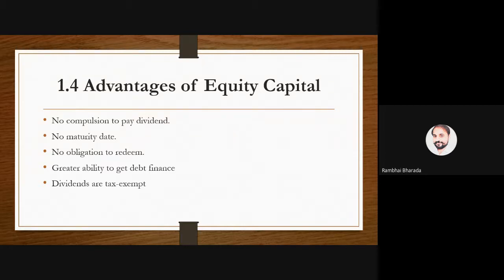this represents that you have the capacity that if the bank grants you a loan, you can repay. Similarly, from the point of view of the company, if the company has equity shares, it represents the capability of the company to repay the debt finance. So are we clear about the fourth advantage?